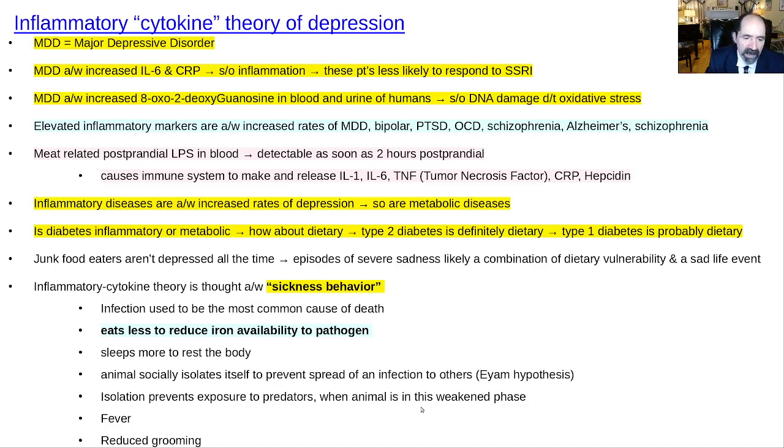Isolation and sort of hiding out, if you will, until their body heals is something that might also protect them from predators when they're in this weakened phase. Having a fever also helps the body to fight infections. A characteristic thing in a sick person is they're less interested in their physical appearance or grooming. They're not thinking about looking good. They're thinking about just surviving their infection.